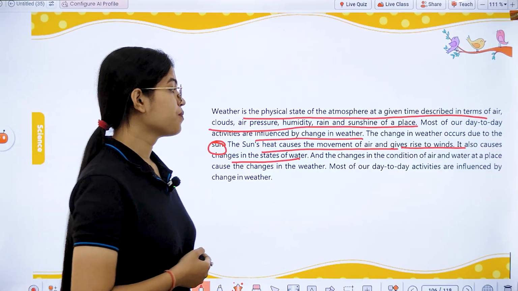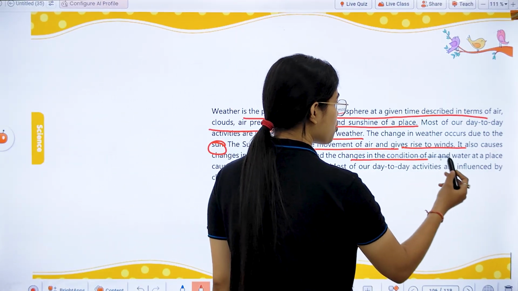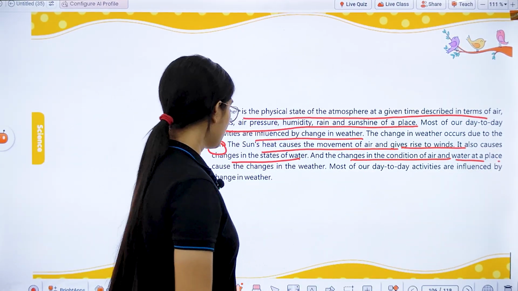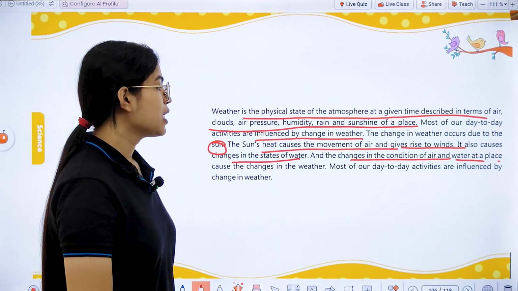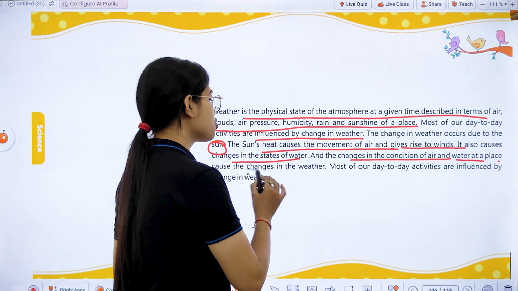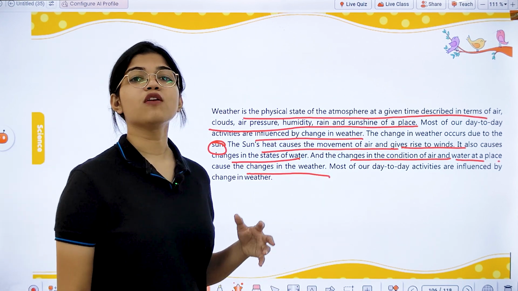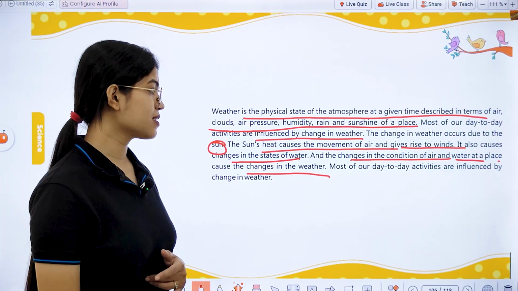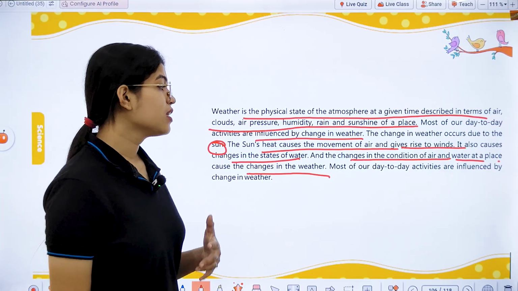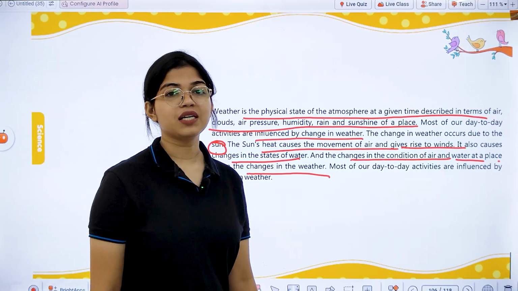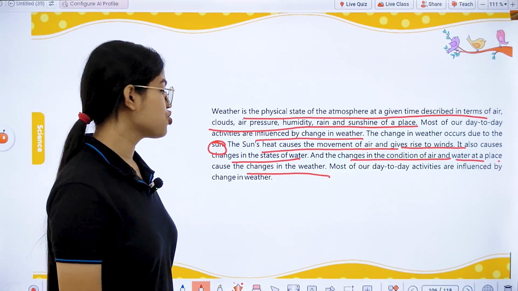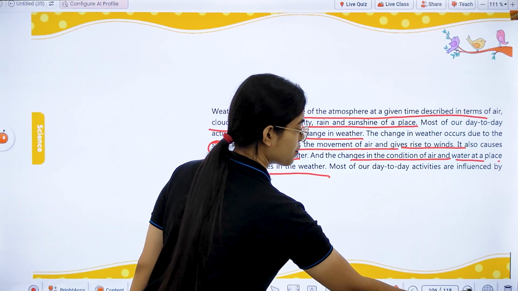The changes in the condition of air and water at a particular place cause the changes in the overall weather of that place. And then most of our day-to-day activities are influenced by these changes in weather.